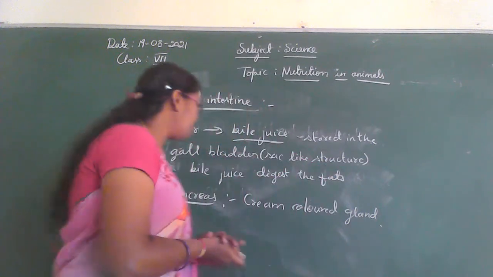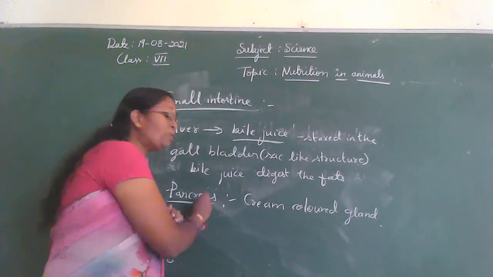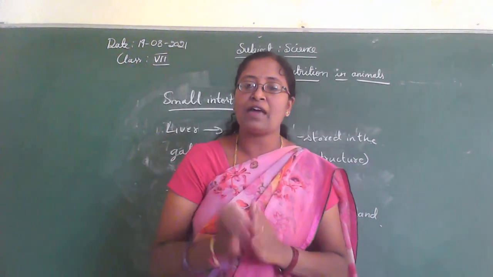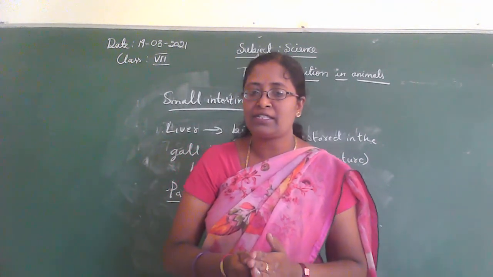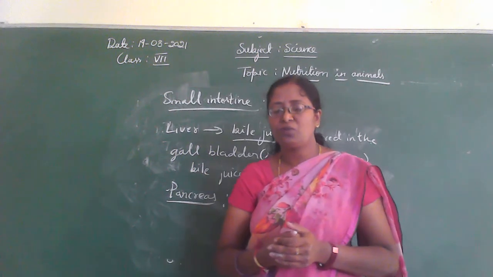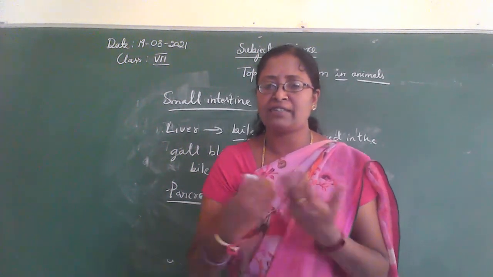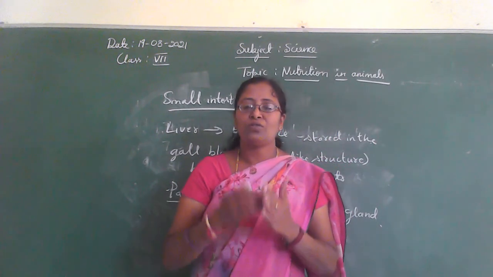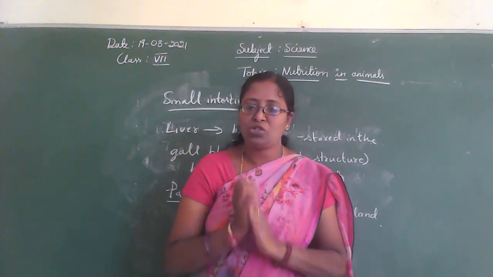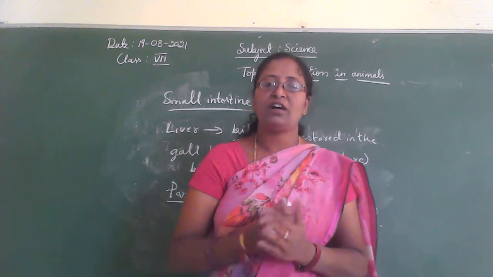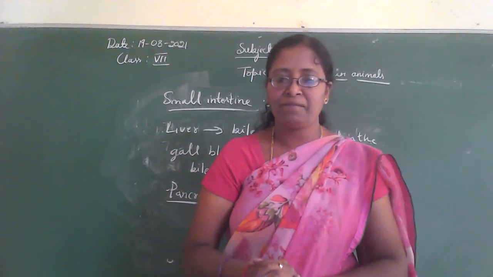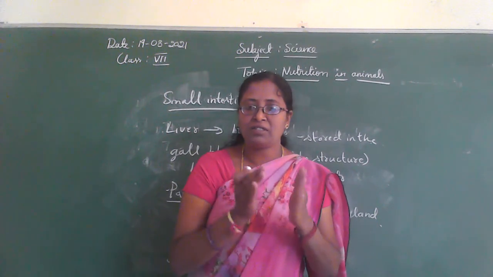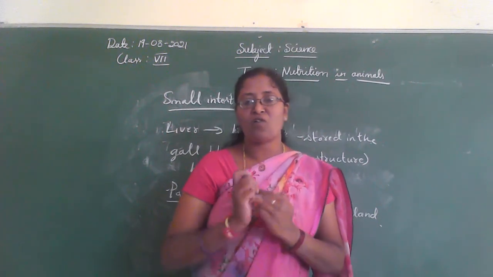The pancreas also produces juices. These juices act on carbohydrates. What are carbohydrates? What are fats, carbohydrates, proteins? These are the nutrients present in our food, is it? So this pancreatic juice acts on carbohydrates, fats and proteins, and converts them into simpler forms.